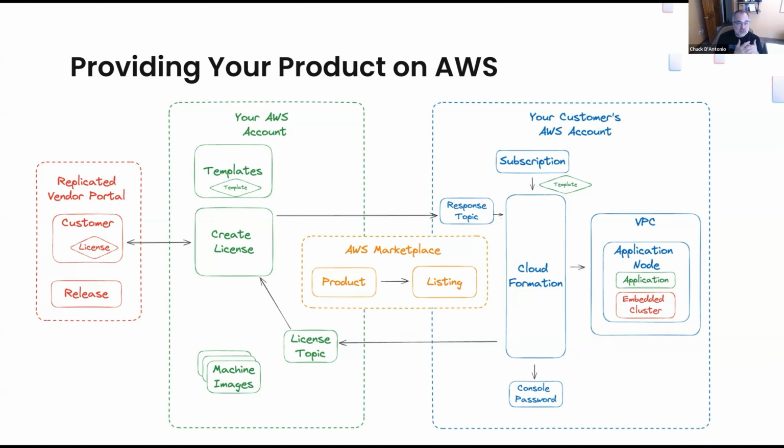There are going to be similar techniques on Azure, on Google, on IBM, on Oracle, et cetera. And we're really going to be dealing with 4 different entities here. We have the marketplace itself. We have the Replicated vendor portal. We have things that are running in your AWS account, and we have things that are running in your customer's AWS account. So they're color coded here. The things provided by Replicated are in red. The things you provide and maintain are in green. Amazon's pieces are in orange, and things that are going on for your customer are in blue.